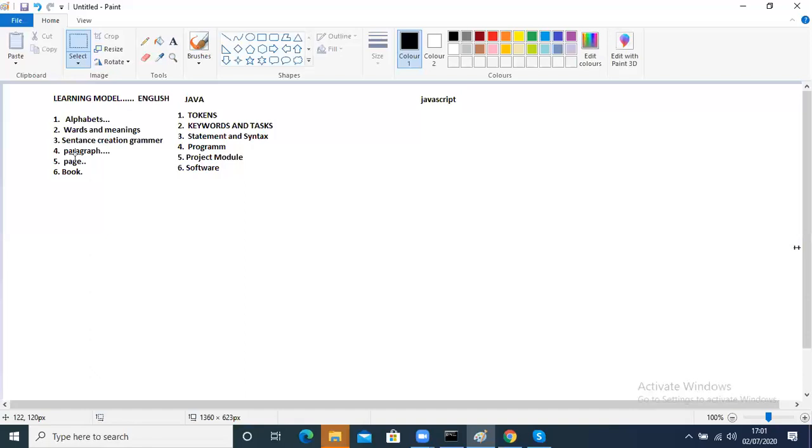Going forward, these are the terminologies we are going to use. We are going to use tokens, we are going to use keywords instead of word. What we say there, we are using keyword. And what will the keyword have? A keyword will have a task actually. Each and every keyword will have its own task assigned to it, like a command. In a command you are using a word only, like dir. Dir is not meaningful for you, but it is meaningful for the computer because it understands and does something there.